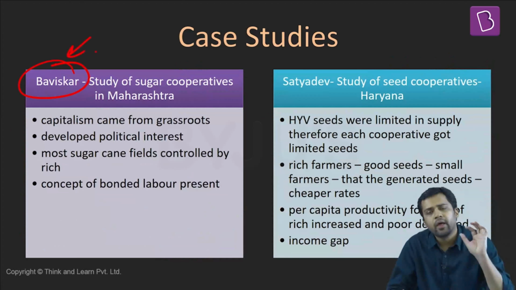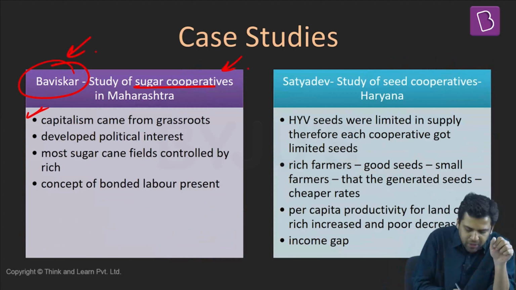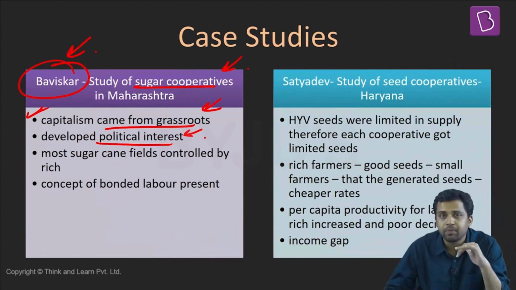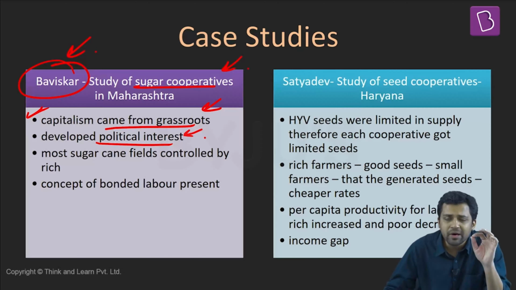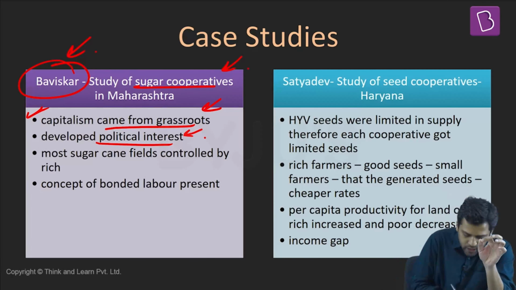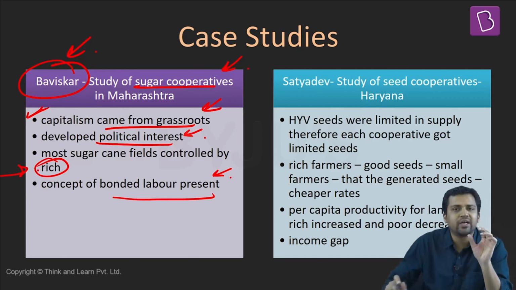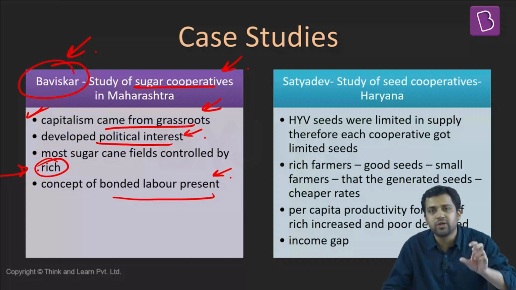Bhaviskar studied the sugar cooperatives in Maharashtra, and she finds that capitalism emerged from the grassroots. But over a period of time, political interests developed. Some of the political leaders at present, who have become national leaders, emerged from the cooperative sector in Maharashtra. But the negative part is that bonded laborers are being employed by some of the cooperatives, and many times there is a dominance of rich farmers. So this is a mixed kind of study. Positives are there as well as negatives: capitalism emerging from the grassroots, but the presence of bonded laborers and domination by rich farmers.